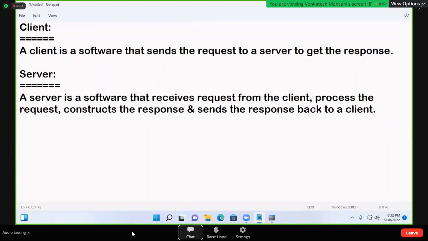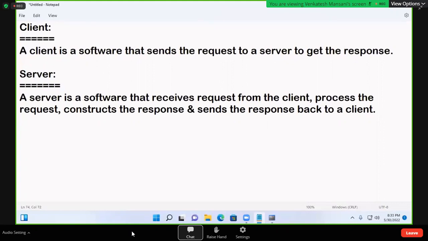So any software that is receiving a request, processing the request, constructing a response, and sending the response back is called a server. In one computer, a client can be installed and a server can be installed. In one computer, even 10 clients and 10 servers can be installed.